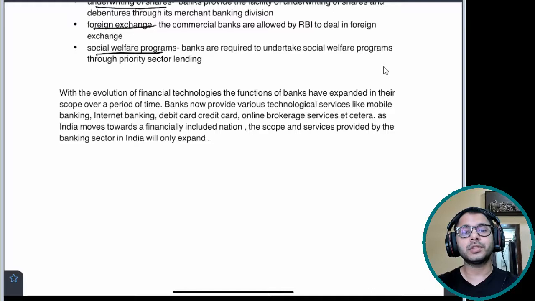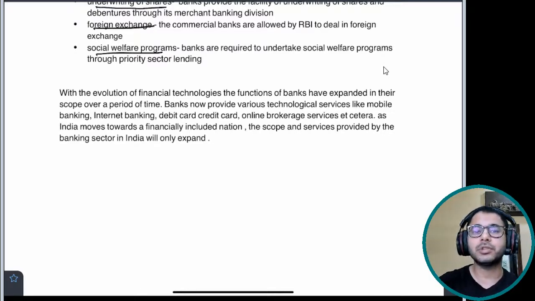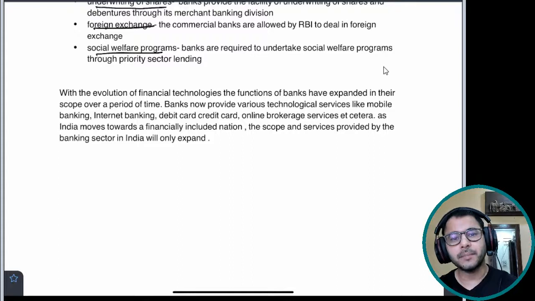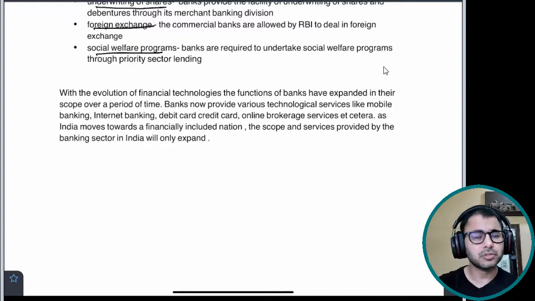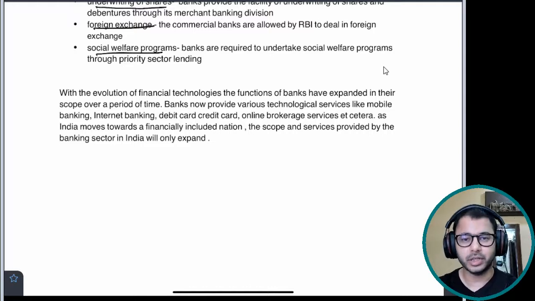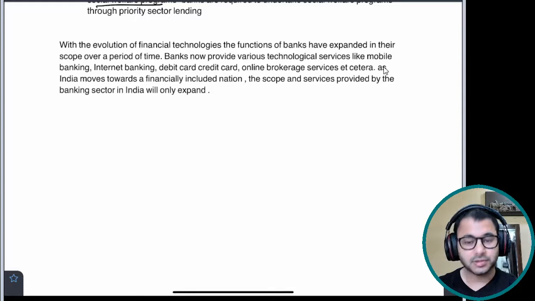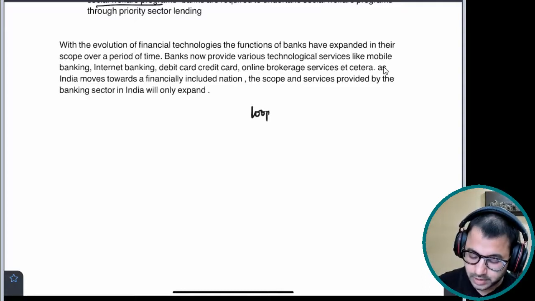Okay, don't try and run after current affairs to such an extent that you forget about the basics altogether. You can mention current affairs to a certain extent in the introduction or in the conclusion, but try to stay away from current affairs in the body of the answer unless specifically asked. With the evolution of financial technologies, functions of banks have expanded in their scope over a period of time. So I'm summarizing the same thing that I started with. So it's a loop. It's called looping. That's what I'm doing here.